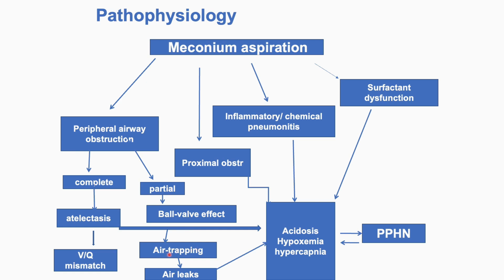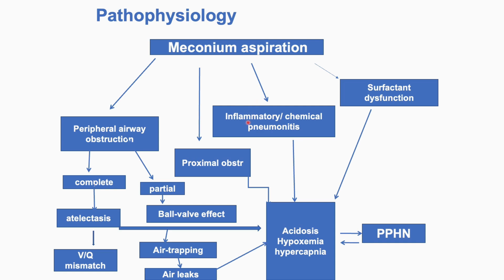Air trapping leads to distension of the alveoli. When the distension is too much, there is bursting of the alveoli leading to air leaks, ultimately leading to pneumothorax or pneumomediastinum. If pneumothorax occurs, then there might be acidosis, hypoxemia and hypercapnia due to decreased lung compliance. Another effect is that meconium aspiration can cause proximal obstruction. Whenever there is proximal obstruction, the lung compliance decreases, so there is acidosis, hypoxemia and hypercapnia.